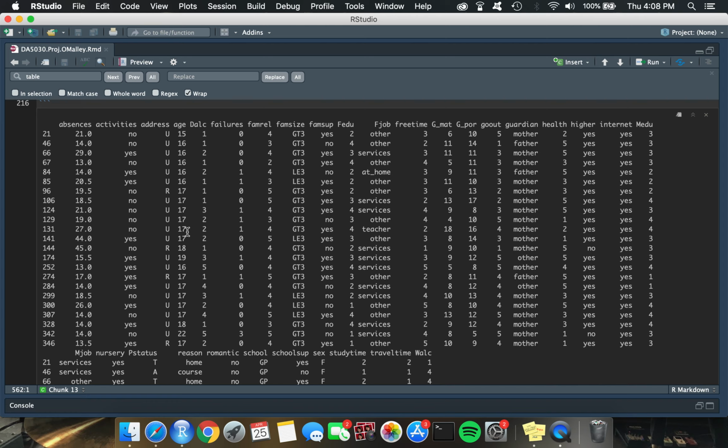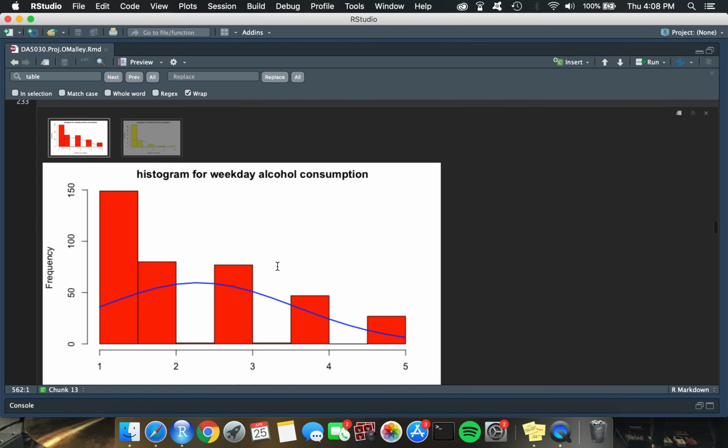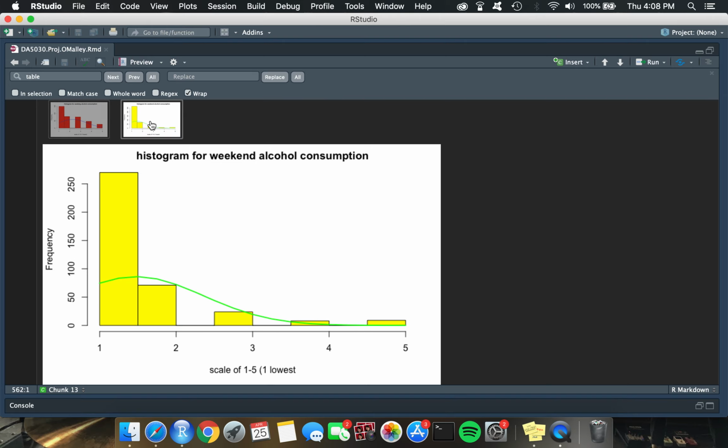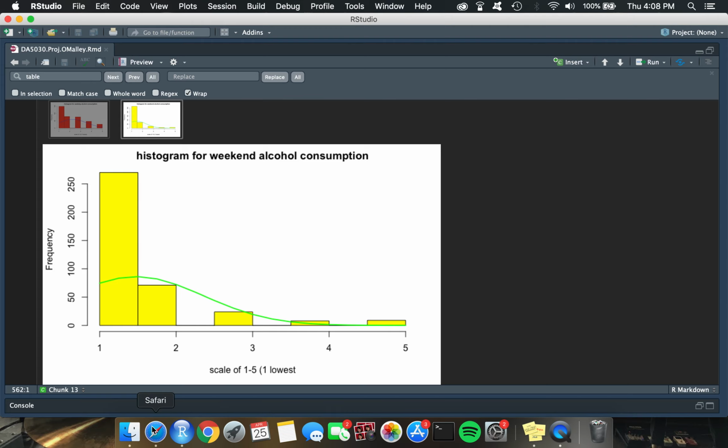I also plotted the DALC and WALC distributions. Here we can see this is the weekday alcohol consumption distribution. 150 is the highest amount for a level 1, whereas for 5, it's about 25 students. Here we can see many more students answered 1, which is interesting. They're answering a lower amount on weekends than weekdays. But we can see that they kind of follow the same type of pattern between the 2, regardless of having different amounts.